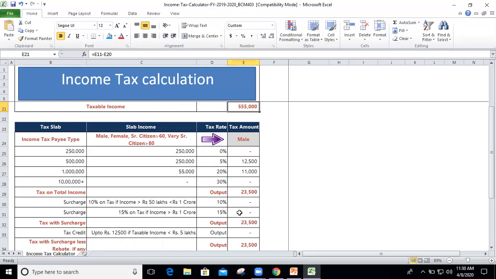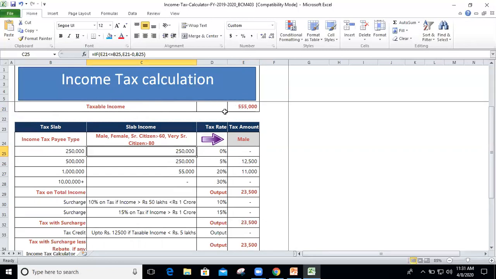So let's start with the very first one. The first one is up to rupees 2 lakh 50, that is nil. The formula is written here and the output is there, and the tax rate is there. First let's start with the very basic IF function. So if E21, meaning my taxable income, is less than or equal to B25, meaning 2 lakh 50.